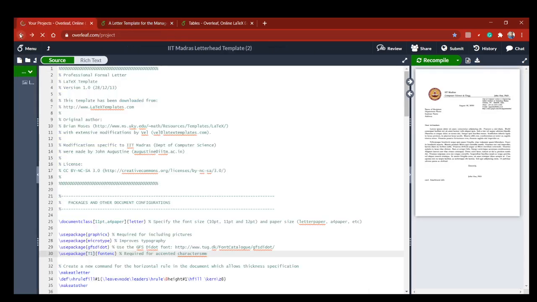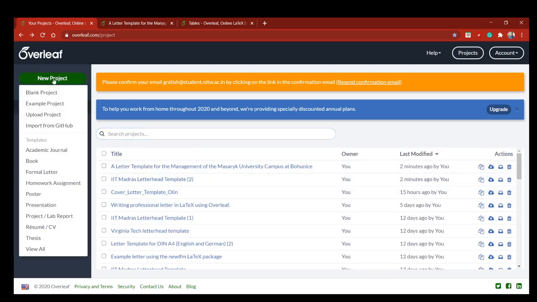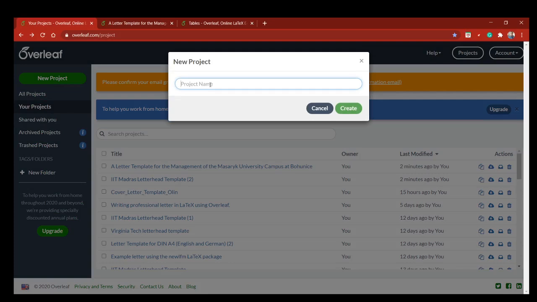One more special feature in Overleaf. See this in the starting. The special thing is that whenever you create an account, you have to create an account using your email ID in Overleaf. Then when you create a document in it, it will always be saved in the account. So these are the documents which I did here. So this is your project. If you want to write a new blank, type your name. Suppose